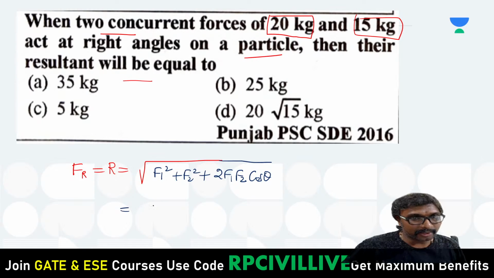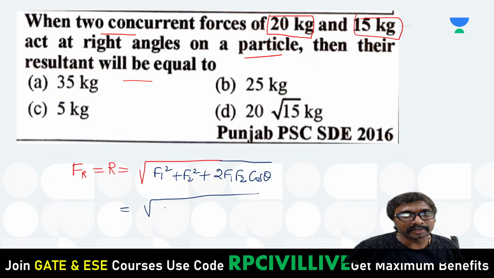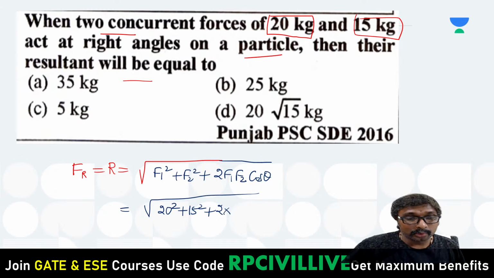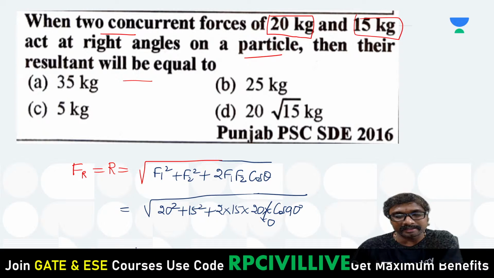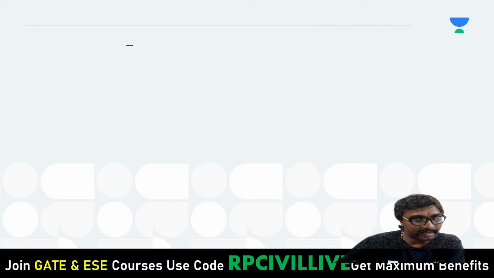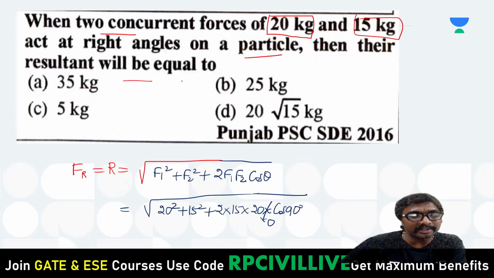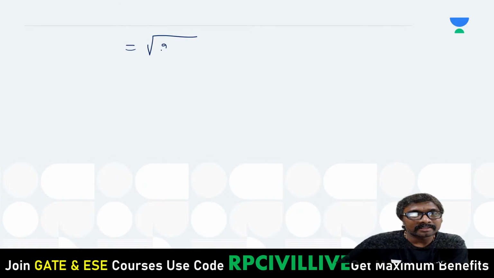Now what can you apply? Under root, F1 is 20, so 20 square plus 15 square plus 2 into 15 into 20 into cos 90. Cos 90 is 0, so that term vanishes. The resultant force will be equal to under root of simply 20 square plus 15 square. That is the resultant force.